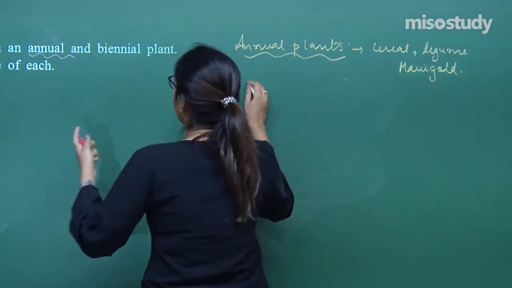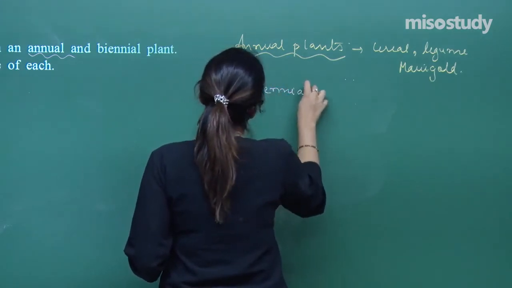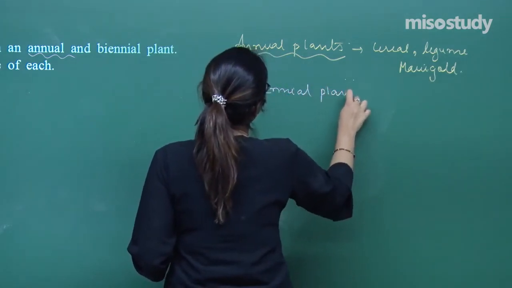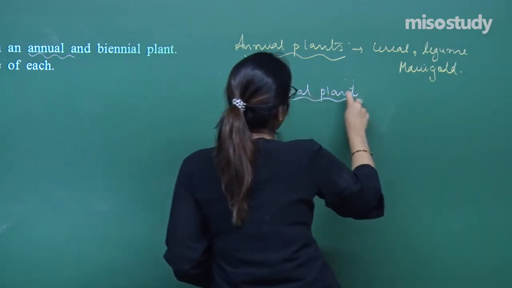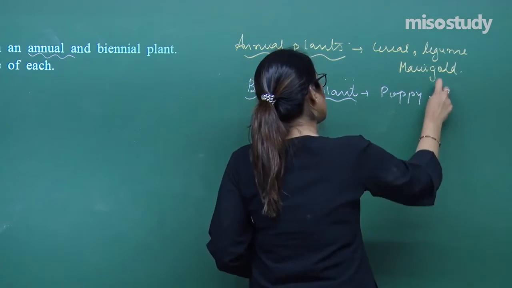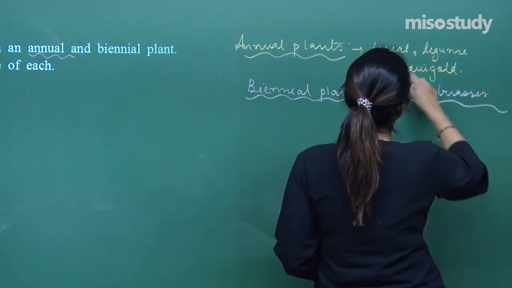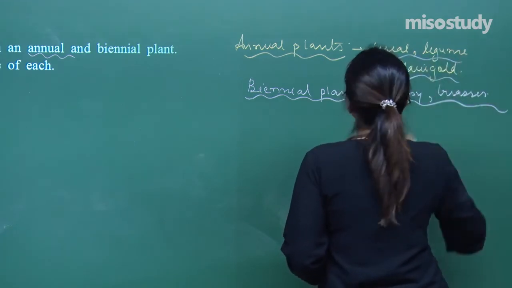When we talk about the second, which is a biennial plant, you can take an example of a poppy, or you can take an example of grasses. Likewise, many examples we have already studied in the session.